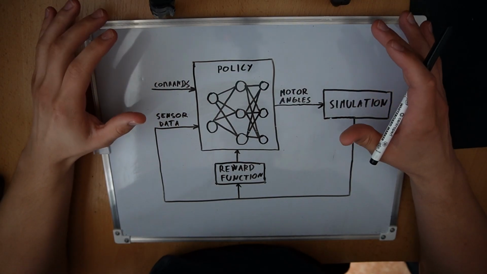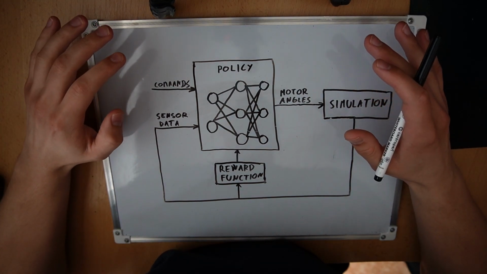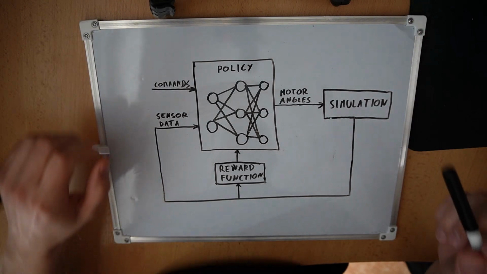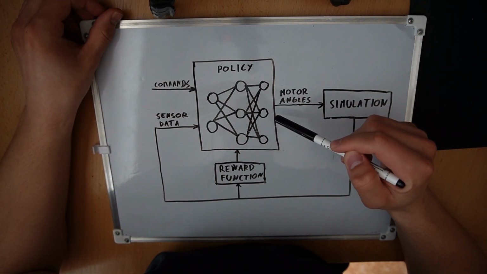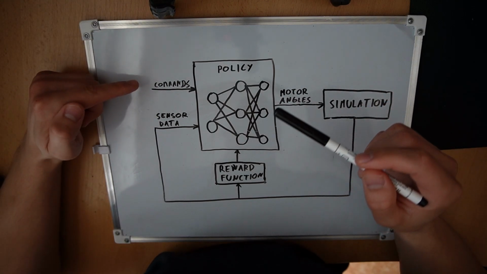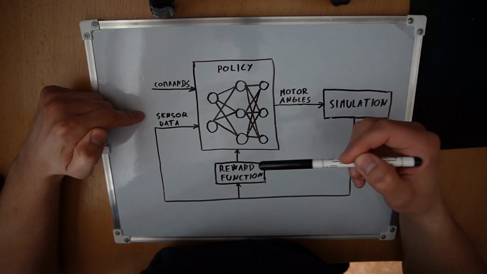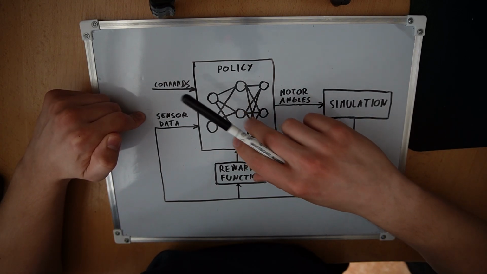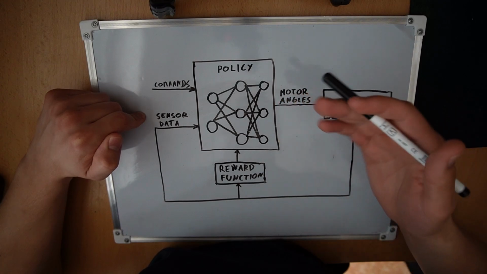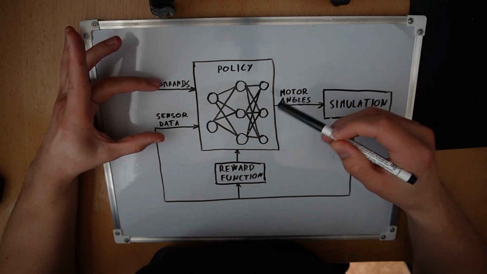So you might be wondering how the robot is able to learn such complex tasks. Take this with a grain of salt. This is just generally what I think is going on. So this is a neural network. It's the brain of the robot. And what it does is you input the command, for example, walk forward, and also some sensor data. In order to be able to walk, the robot needs to know where its legs are, if it's tilted and things like that. So you input these 2 things and it calculates the motor angles.